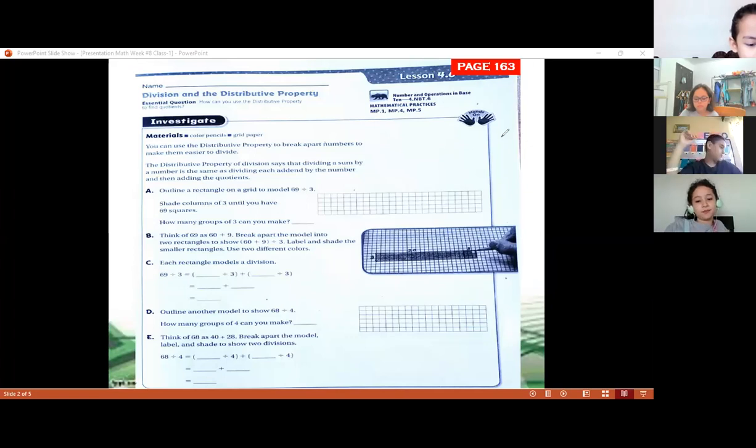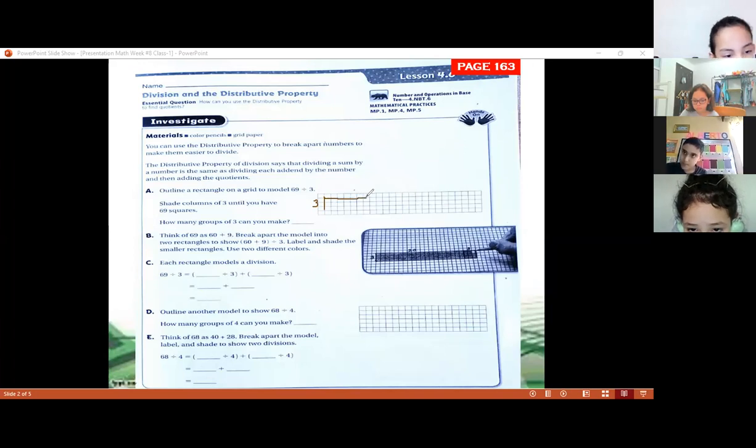69 columns of 3. So we're going to have 1, 2, and 3. So here it's 3. We're going to shade 3, and then we're going to shade 69. We're going to count 69 here until we get it. So let's work on this. So we have 1, 2, 3, 4, 5, and we continue. 9, 10, 11, 12, 13, 14, 15, 16, 17, 18, 19.